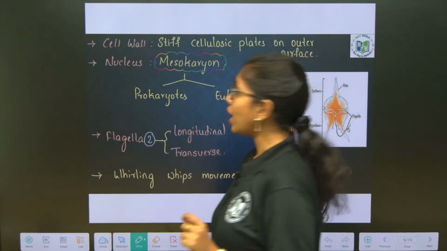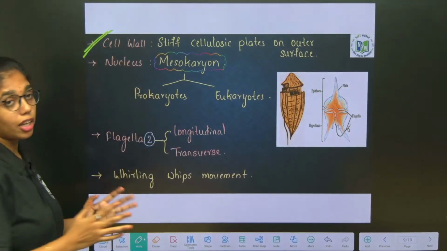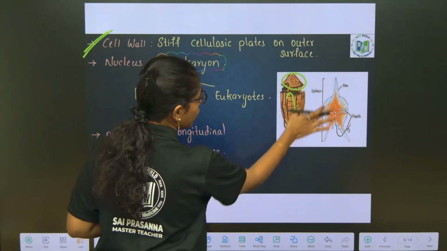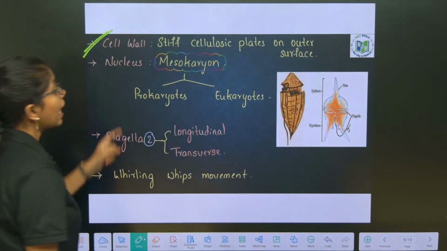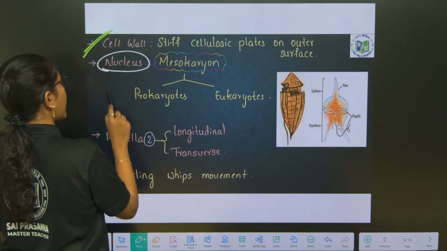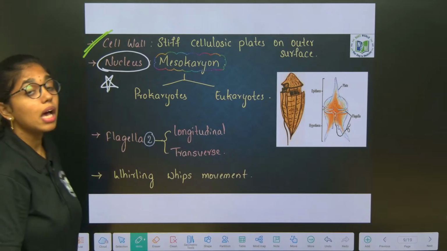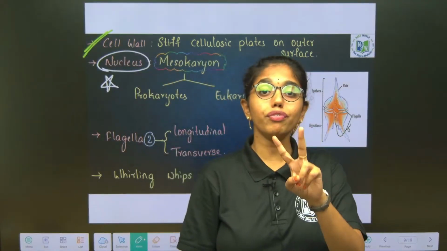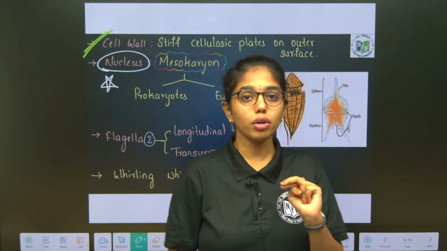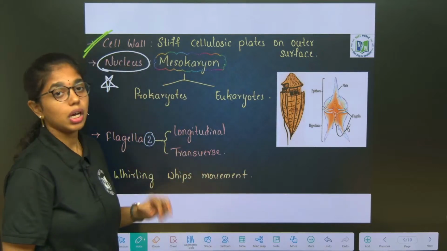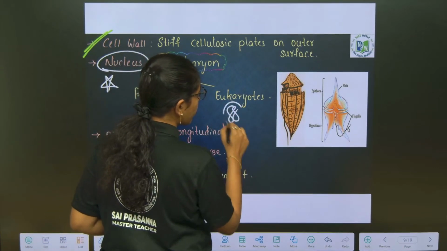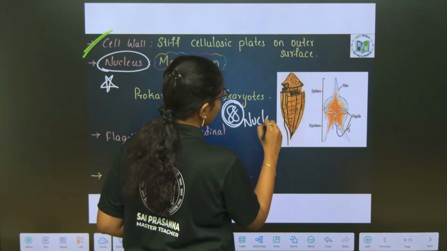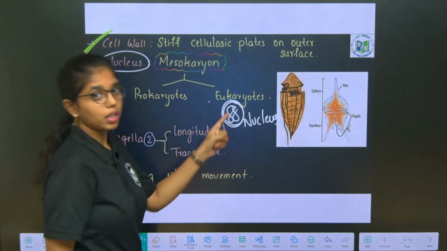Cell wall, if you have to see, ma, it has stiff cellulosic plates on the outer surface. And the nucleus, the specific and characteristic feature of dinoflagellates, is mesokaryon, wherein the nucleus or the genetic material resembles two features, one with prokaryotes and the other with eukaryotes. What is that? As we have discussed, the genetic material is membrane bound. So it has a membrane bound nucleus. That is the feature which resembles eukaryotes.